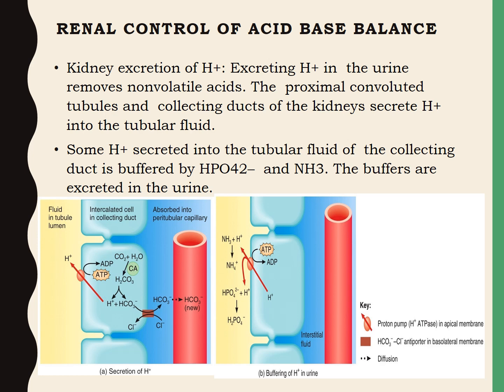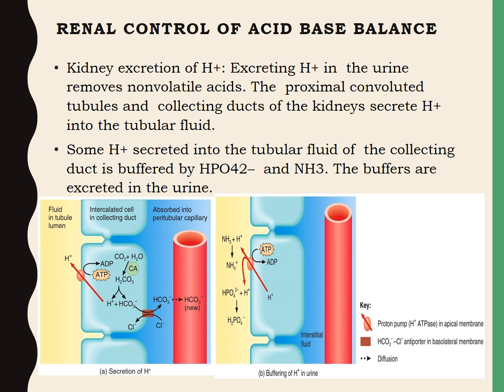In the picture we can see the mechanism for the secretion of H plus and the buffering of H plus in the urine, and the main cells which regulate the pH of the body are the intercalated cells in the collecting duct. The apical membrane of some intercalated cells includes proton pumps, that is the H plus ATPase, that secrete the H plus ion into the tubular fluid.